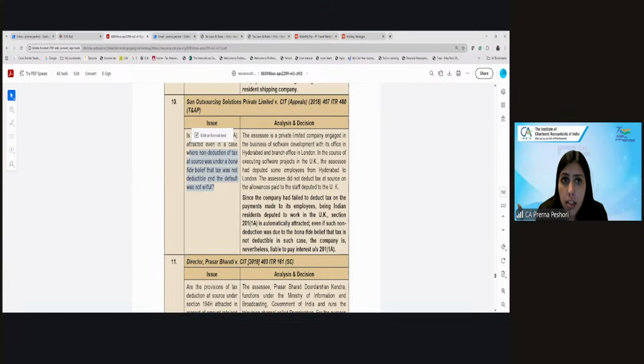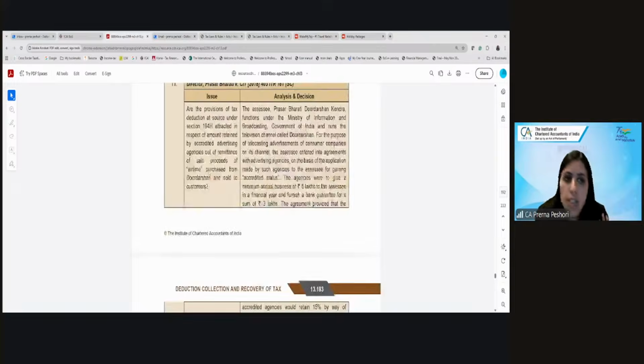The court in this case ordered that yes, even if it is due to bona fide belief, the interest will still be chargeable. Yes, the penalty may not be charged for bona fide reason. Interest will still get charged.